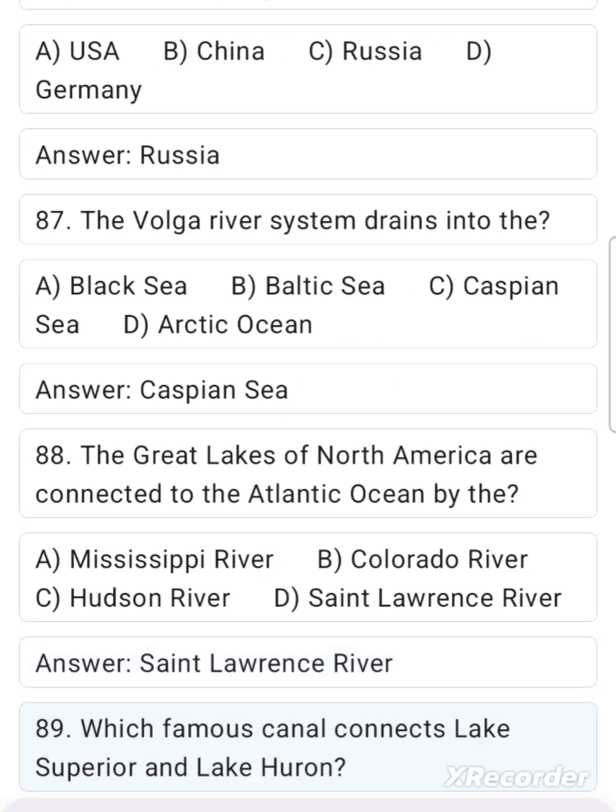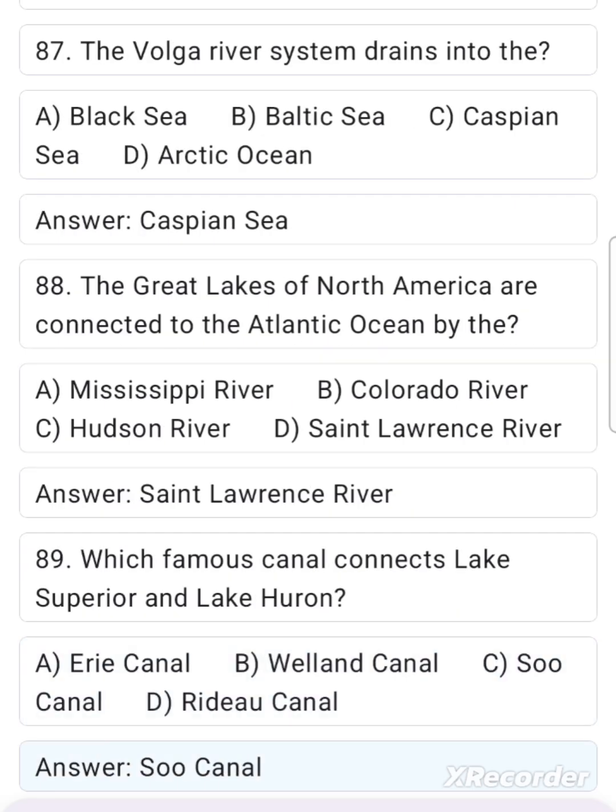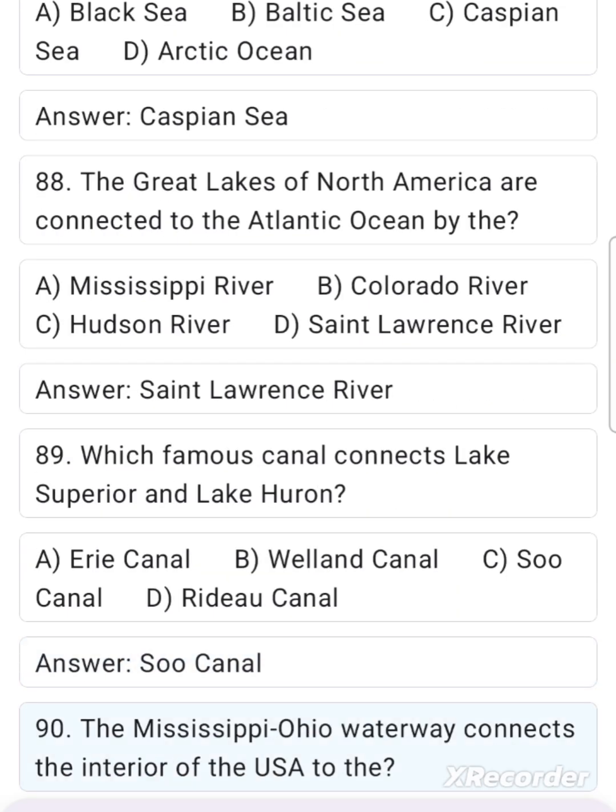89. Which famous canal connects Lake Superior and Lake Huron? A. Erie Canal, B. Welland Canal, C. Sioux Canal, D. Rideau Canal. Answer. Sioux Canal.